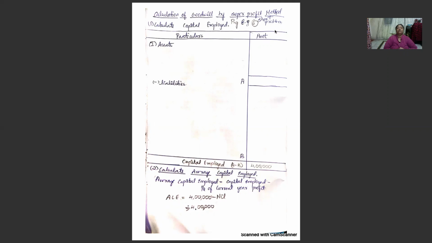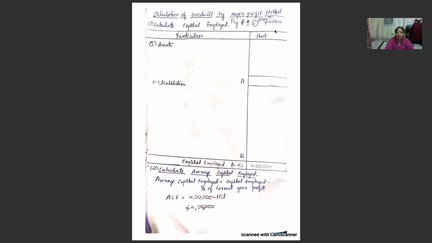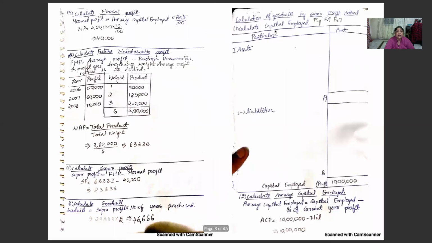First capital employed we have to calculate. Whenever we are going to study about the capital employed, that is assets minus liabilities, but in this problem he has given it to us directly. So capital employed will be 4 lakhs. Calculate average capital employed. Average capital employed is equal to capital employed minus half of the current year profit. Capital employed is equal to 4 lakhs minus nil, that is nothing but 4 lakhs. And the next step is calculate normal profit. Normal profit is equal to average capital employed into rate by 100. Normal profit is 4 lakhs into 10 divided by 100, it is coming to 40,000.